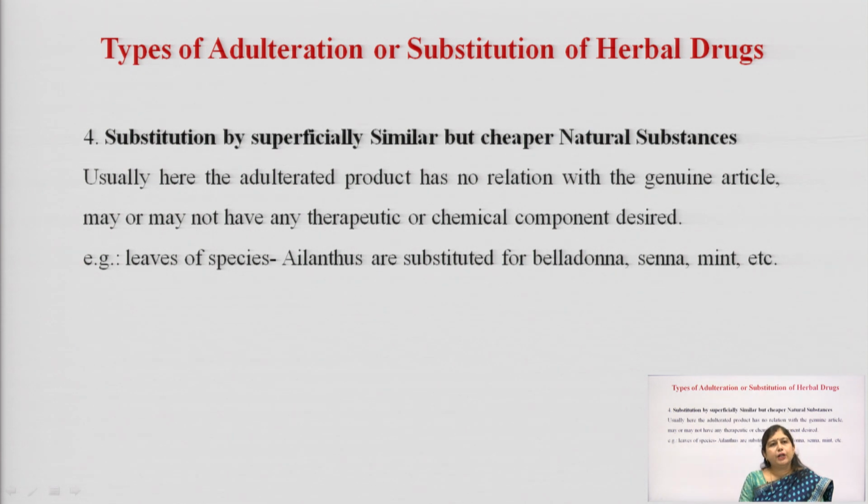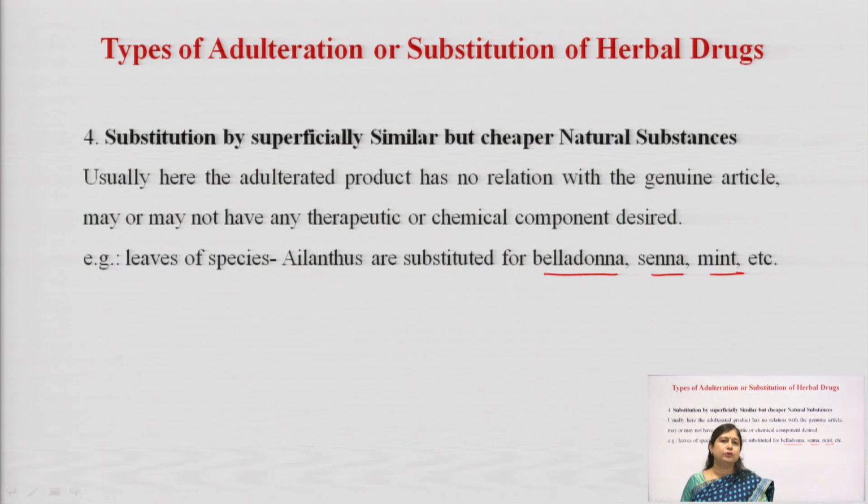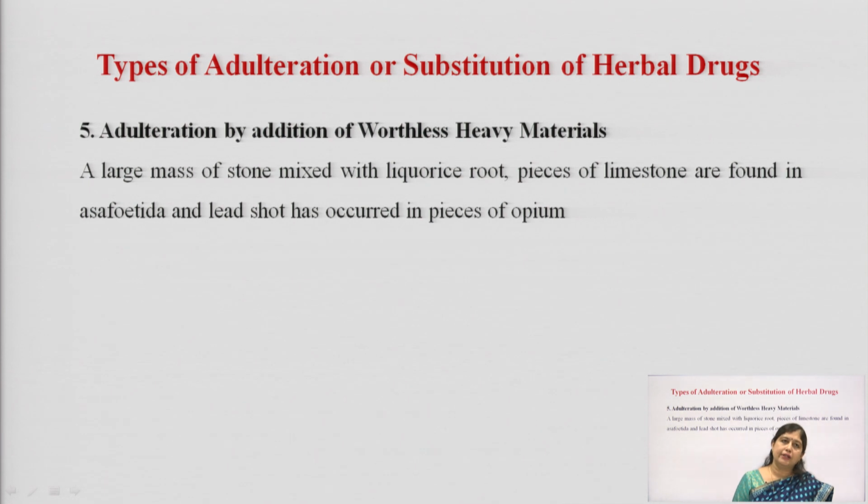Then substitution by superficially similar but cheaper natural substances. There are a few drugs, for example, belladonna, senna, mint. Now, these are very important herbal drugs, and their leaves are generally used as the active ingredients. Now, if these leafy drugs are replaced by easily available leaves like the ailanthus leaf, then this kind of adulteration comes under this category, where they look very similar in appearance, because of which we are doing the adulteration.